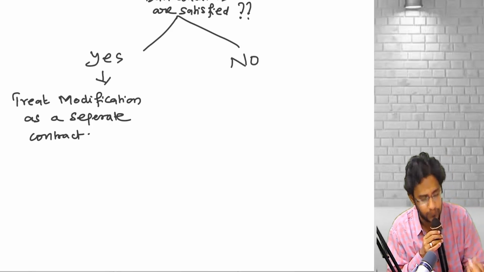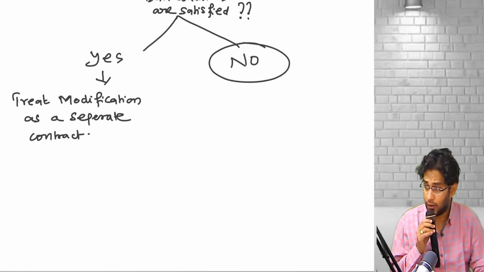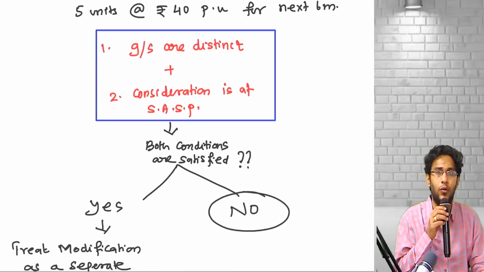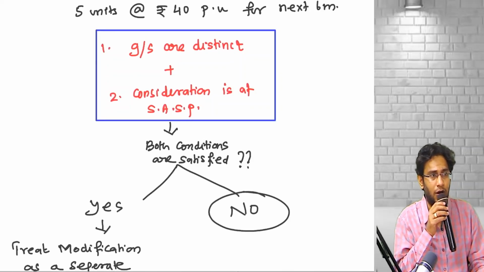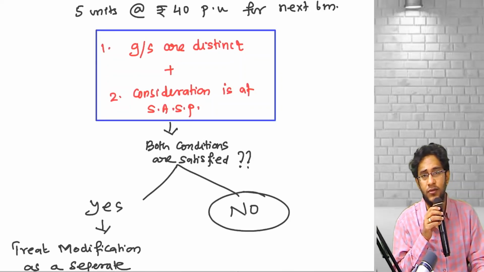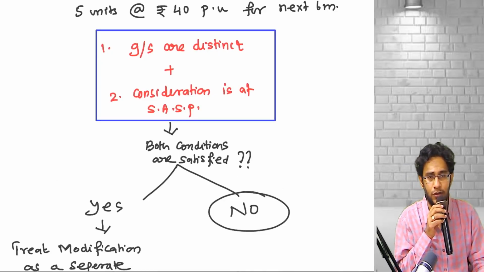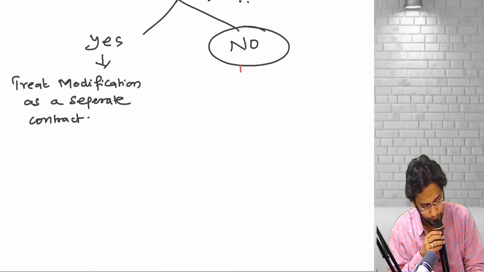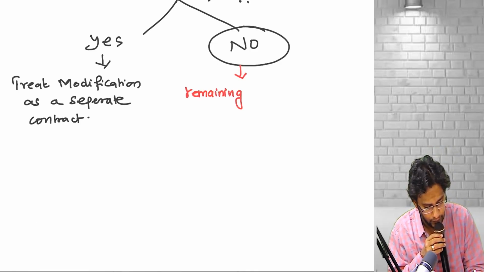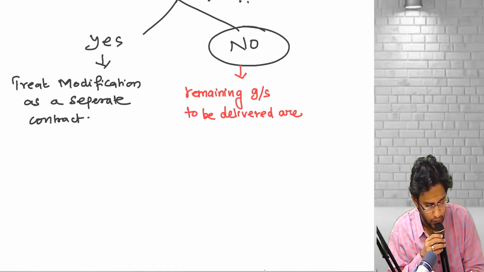If you say no, what you are saying is either the goods and services are not distinct, or you are saying that the goods and services to be delivered are distinct, but the consideration is not at standalone selling price. It could be either of them. Then we will ask you, are the remaining goods and services to be delivered distinct is the next question.